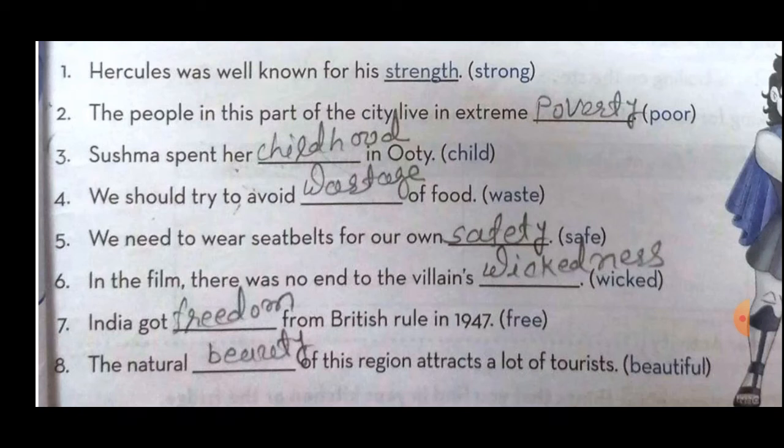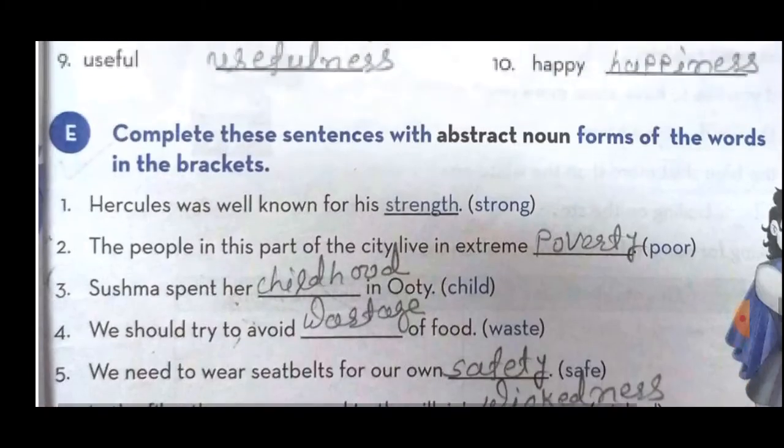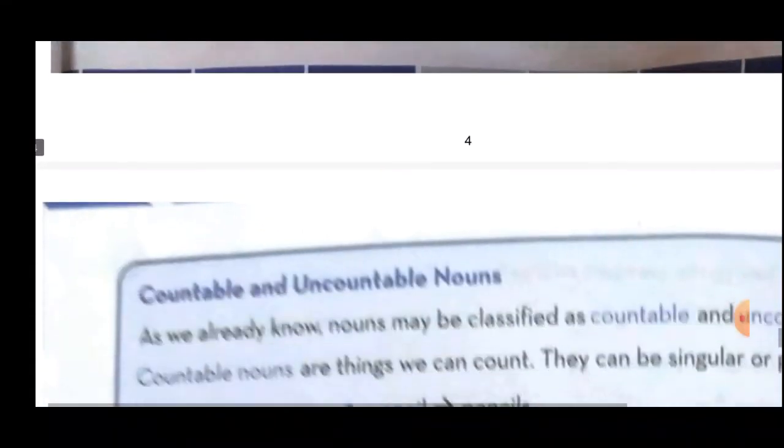FREEDOM. Number 8. The natural blank of this region attracts a lot of tourists. In the bracket beautiful is written. So here what do we have to write? Beauty. Okay, because beautiful is not an abstract noun, but beauty is an abstract noun. Understood, students? So in all these 8 sentences we have changed all the bracket words into abstract nouns. Okay, students, I hope all of you understood this exercise properly.